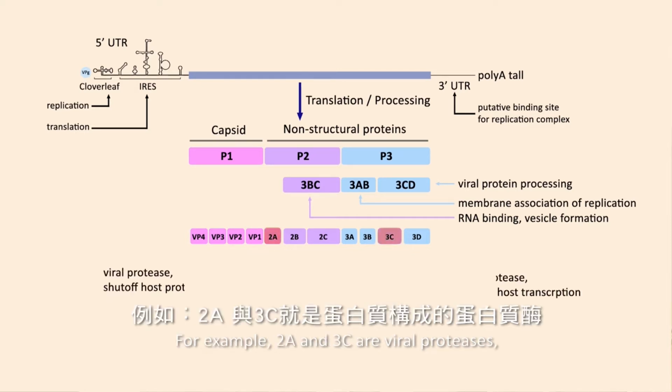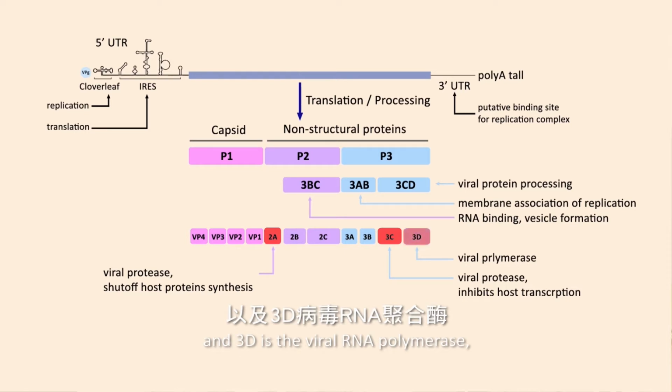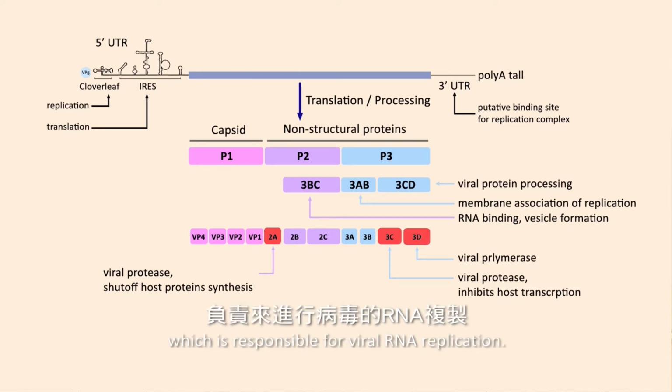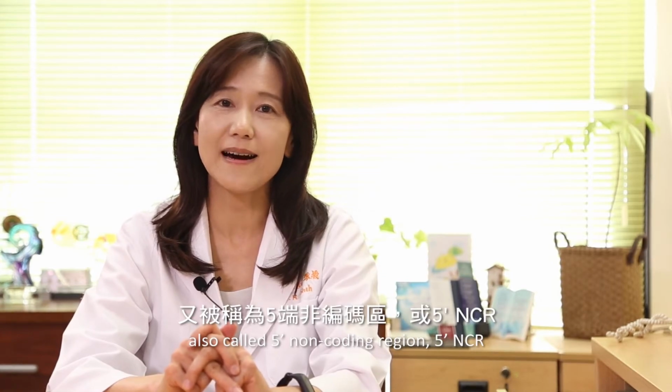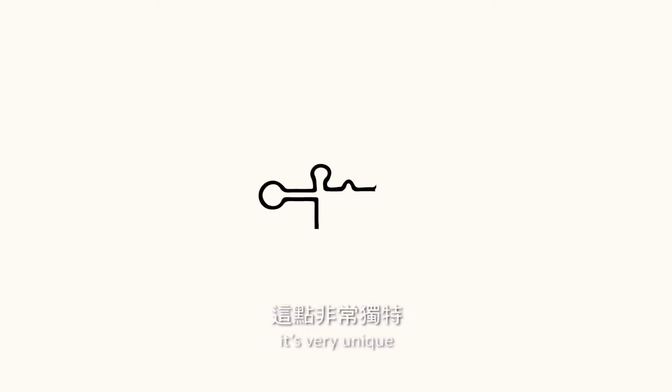For example, 2A and 3C are viral proteases, and 3D is the viral RNA polymerase, which is responsible for viral RNA replication.